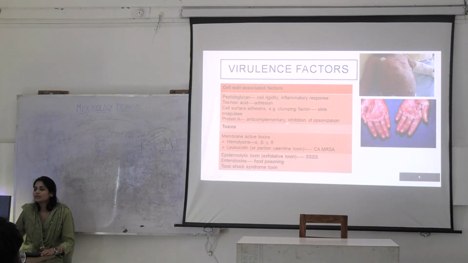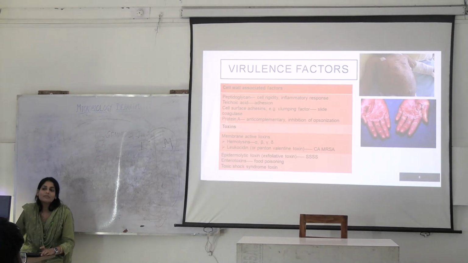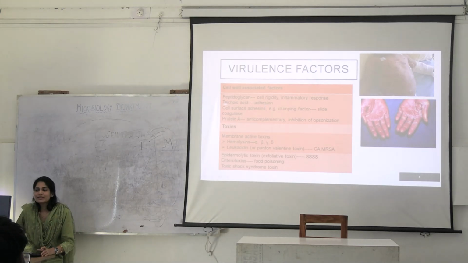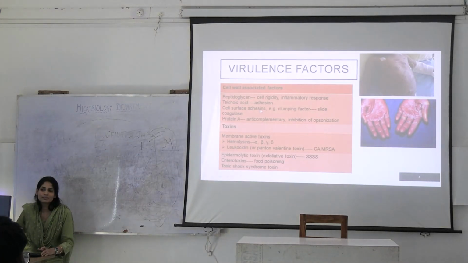If there is a colony which you react with the plasma, what will happen? It will form the clumping, right? So, in that case, this is because of cell surface adhesions. Then protein A. Protein A is anti-complementary, so it helps against the defense mechanism of the person. These are all cell wall associated factors of Staphylococcus.